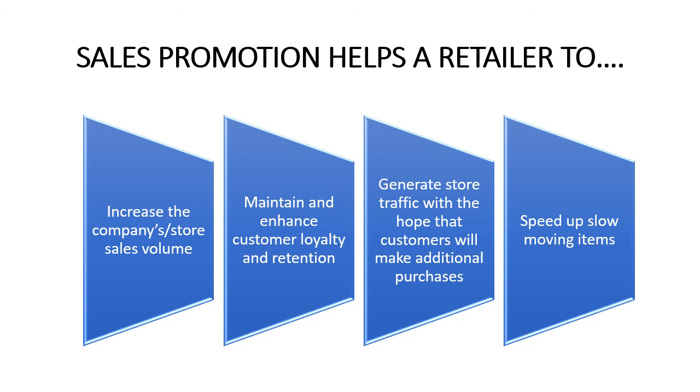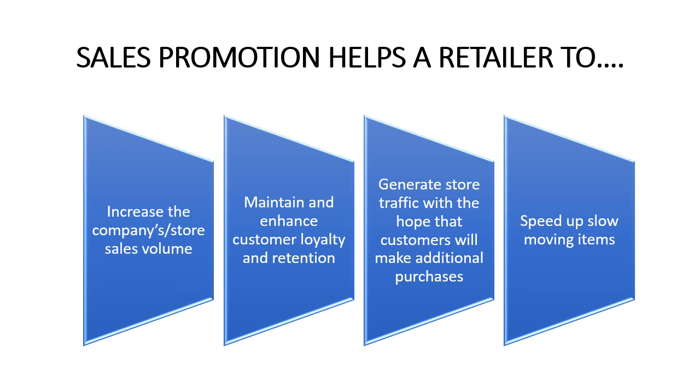The next one is speed up slow moving items. Now there might be some products in a retail store which don't sell very fast. There might be some products which sell very fast, that is the products come to the shelf and they disappear within a week, but there might be some products which take time to be sold. In that case, the retailer can run a promotion on that product, such as 10% off or buy one get one. Just because of that offer, customers may start to buy that product, otherwise that product is moving very slowly.